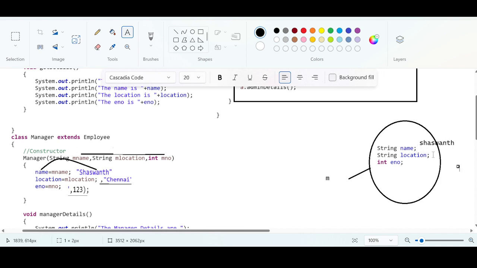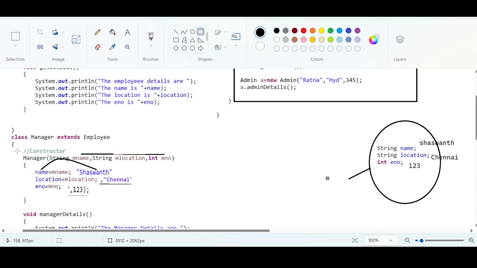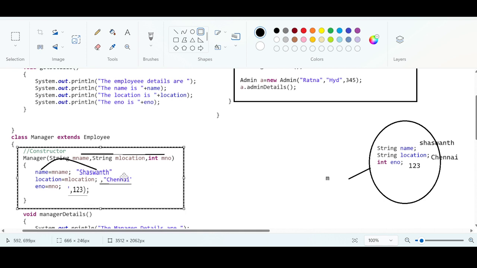And location will be Chennai, and employee number will be 1, 2, 3. We are reusing the variables from the parent class. This is the meaning here. Reusability is achieved because we are trying to use these values that are available in the parent class.